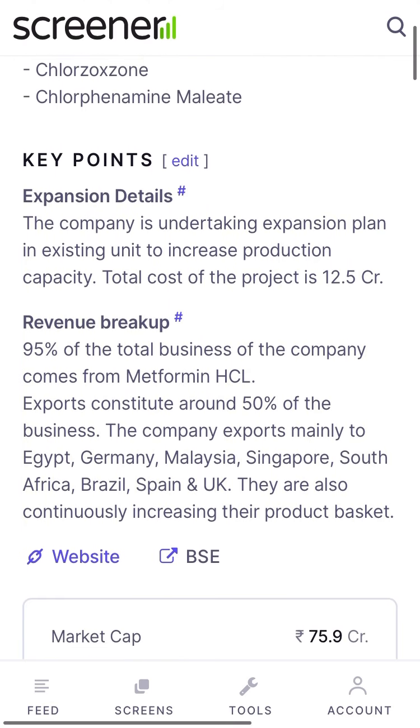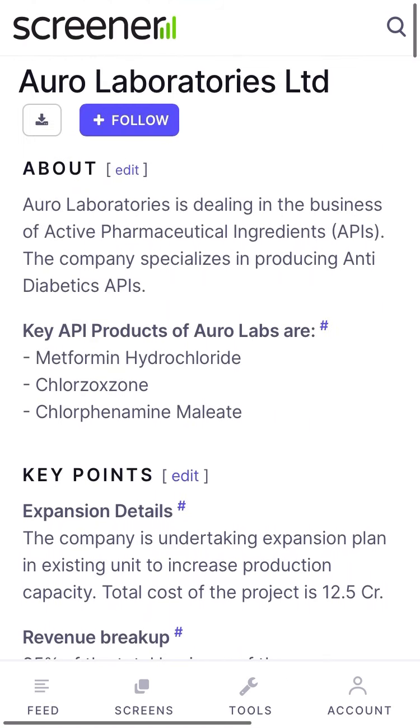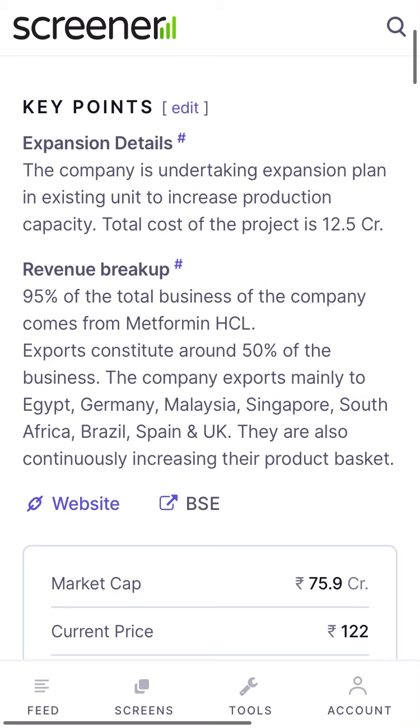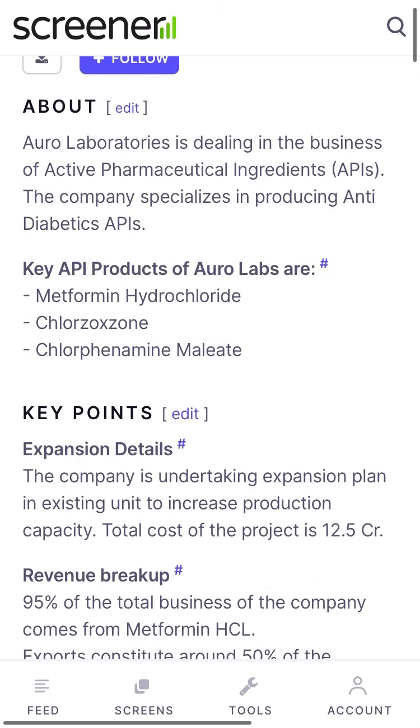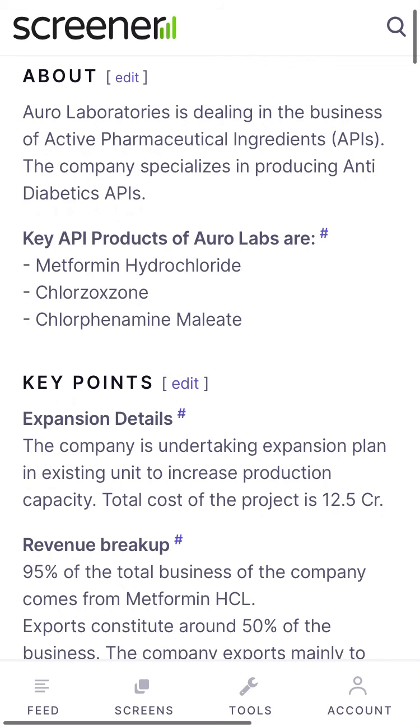You can read more detail in this Screener app about key points like expansion. The company is undertaking an expansion plan in the existing unit to increase the production capacity. Total cost of the project is 12.5 crore. 95% of the total revenue of the company comes from metformin hydrochloride, which is an anti-diabetic medicine.